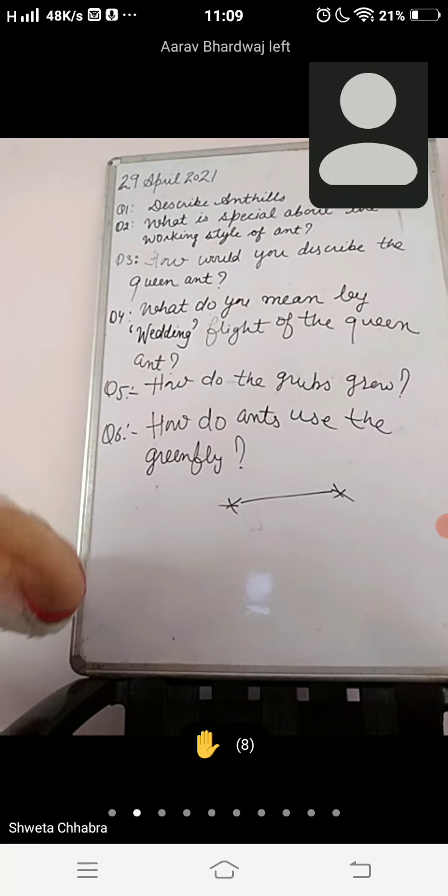Okay, now let's move to question number three. In question number three, I have written, how would you describe the queen ant? You can find this answer by reading the last two lines of page number 3. Here the description of the queen ant is given on page number 3. So get ready with the third answer. How would you describe the queen ant?